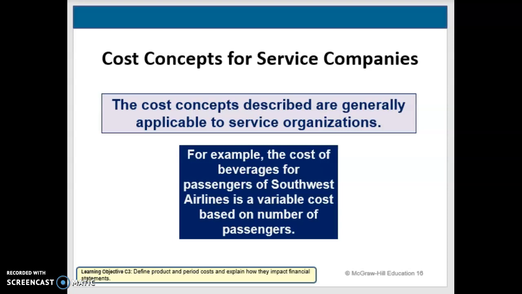Alright, so this is where we're going to stop for this section. We'll continue in part 2 for chapter 18, and we're going to look more at these manufacturing costs and get into a little bit of detail for direct materials, direct labor, and manufacturing overhead.